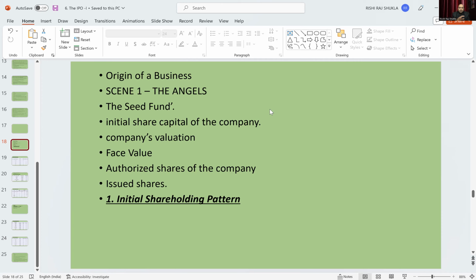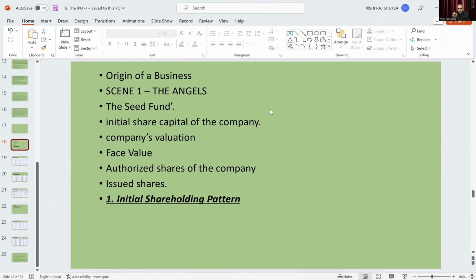This is easy. At this stage, it is very easy. There is nothing else, so all this 5 crore is the initial share capital. Let us suppose one share is 10 rupees. So how much will the total shares be? 5 crore divided by 10 is 50 lakh. So this total of 50 lakh shares will be the authorized share capital of that very company. And each share value, this 10 rupees, is known as the face value.